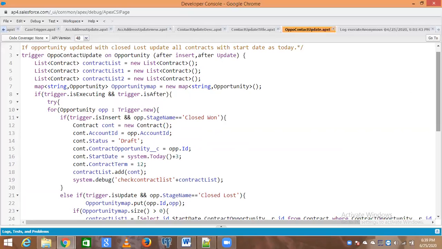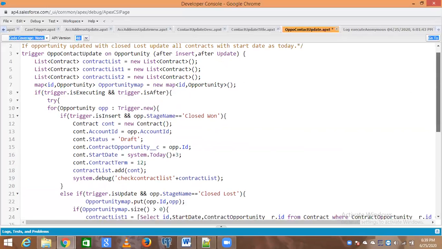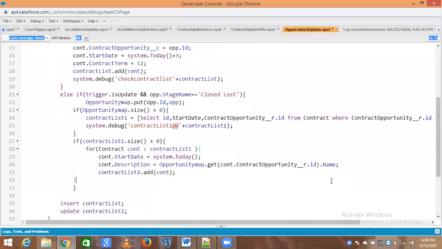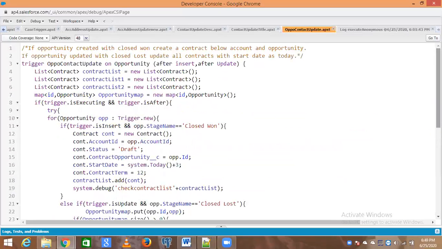Instead of string, write ID. Okay. Now save the code. Now go up. So here the ID is a key and the opportunity is a value.